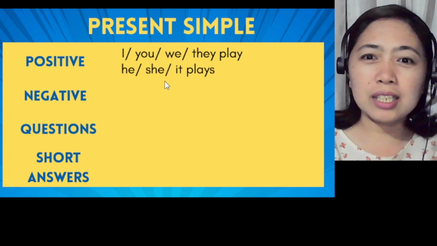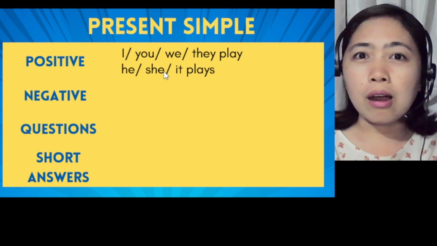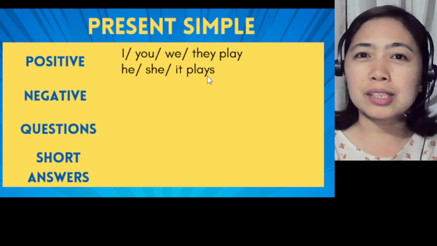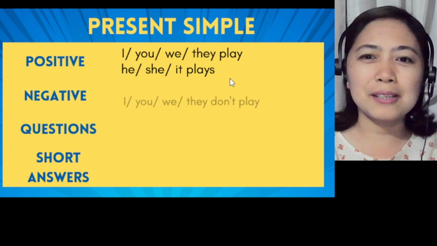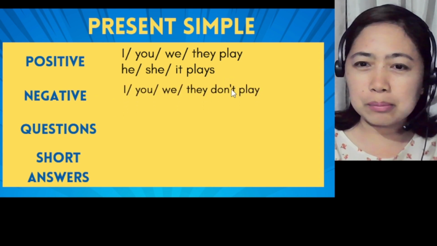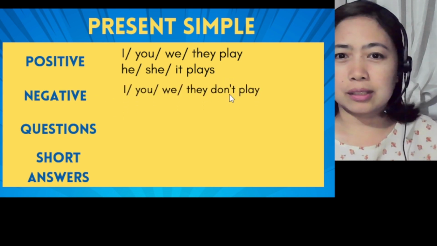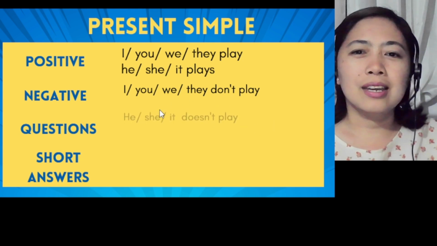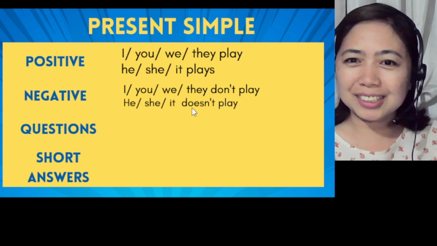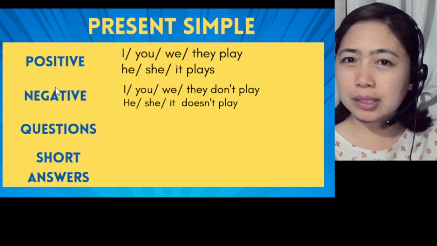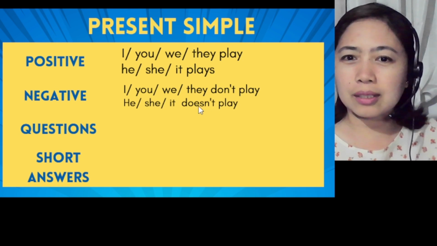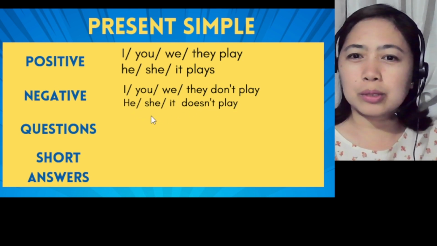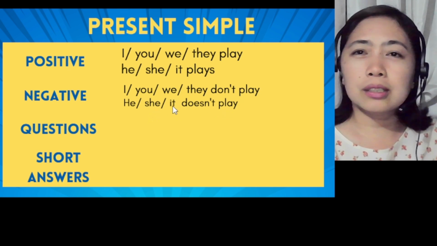We also have he, she, it. If our subjects are in singular form, we have here our singular verb plays. For negative, it's very simple. We just have to add the word not to make it negative. So I don't play, we don't play. For singular subjects, we do have a singular verb, but in a negative form, so that's why we add not there. So we say he doesn't play, or she doesn't play, or it doesn't play.